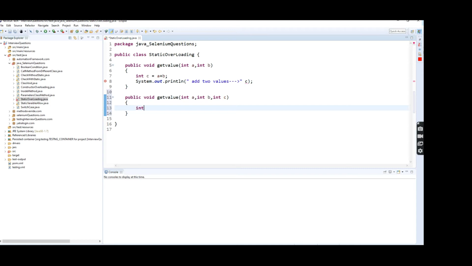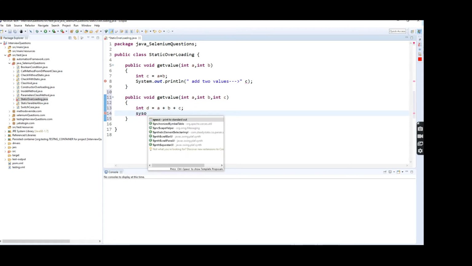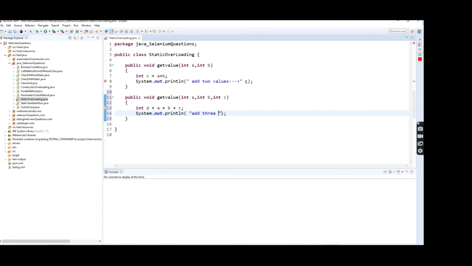Here I'm going to add the 3 values a plus b plus c. Okay. Here I'm going to print add the 3 values result. So now we have successfully created two methods, the same name, different parameter. The first method I am passing 2 parameters. The second method I am passing 3 parameters, right?